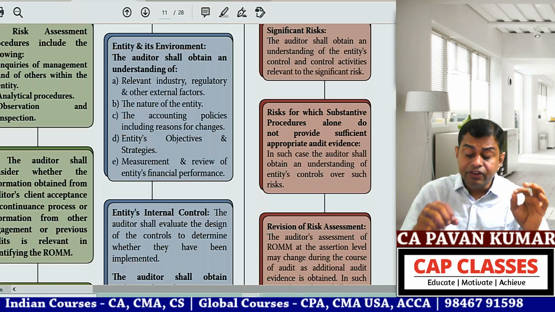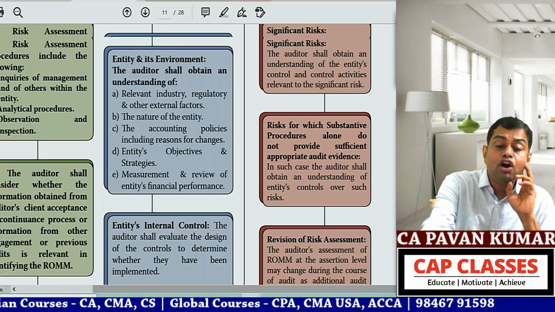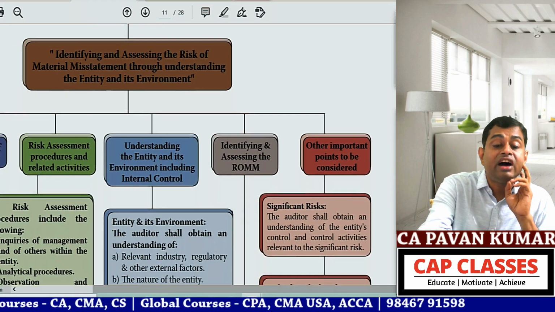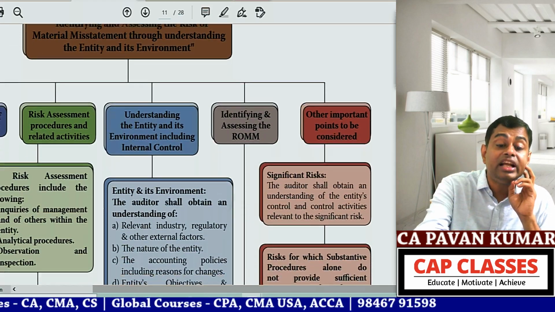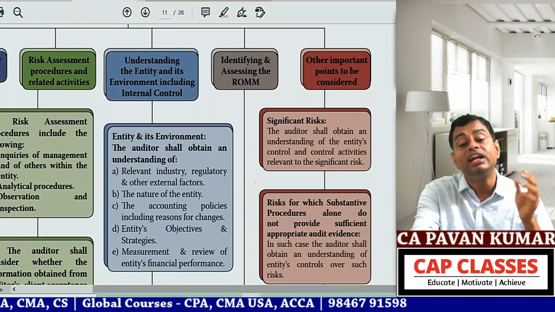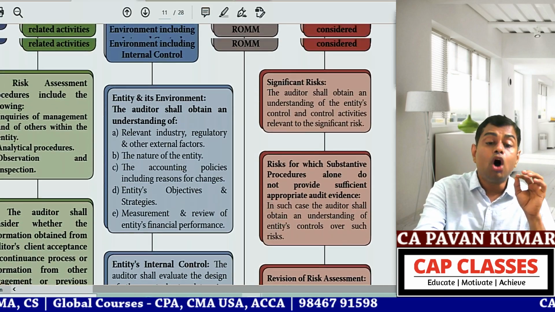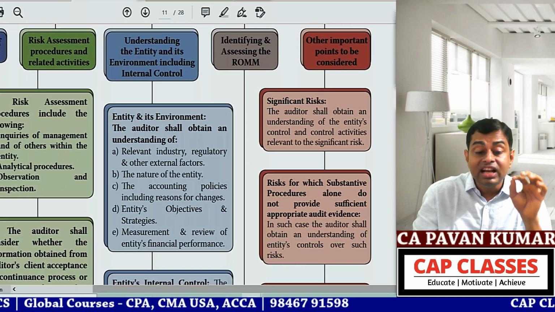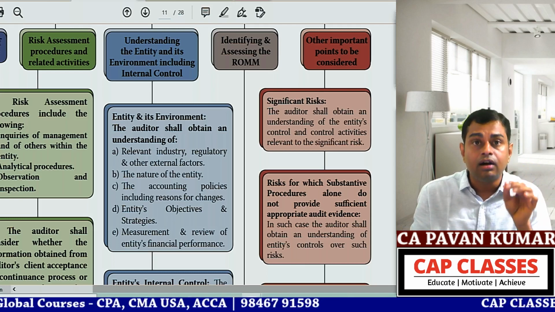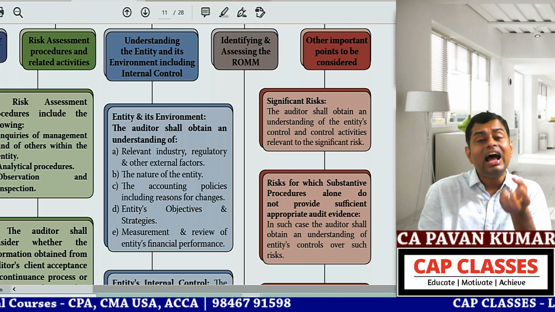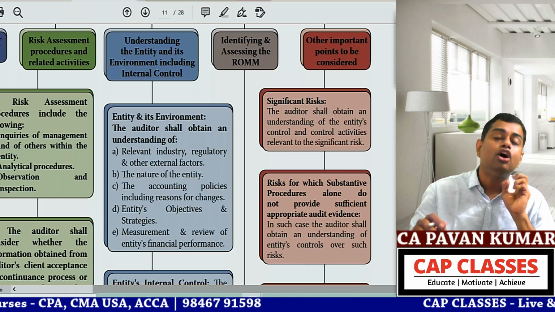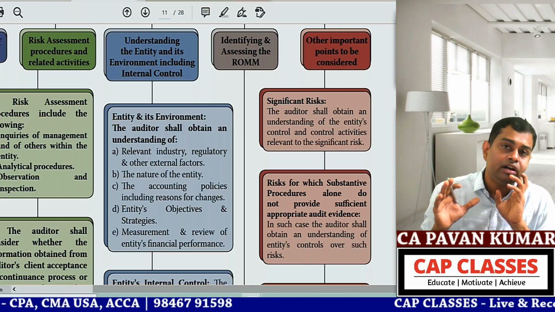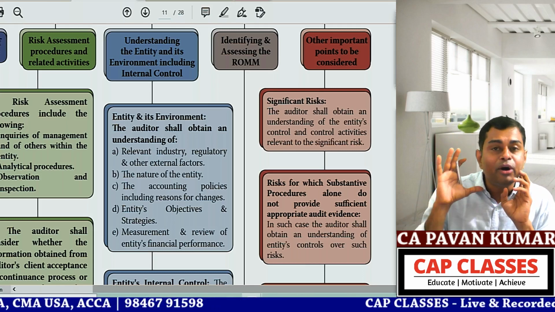Now, if in the exam they give you, according to SA 315, identifying and assessing the risk of material misstatements through understanding the entity and its environment, what are the points to be considered by the auditor to obtain an understanding of the entity and its environment? Can you write these 5 points and can you get 5 marks?